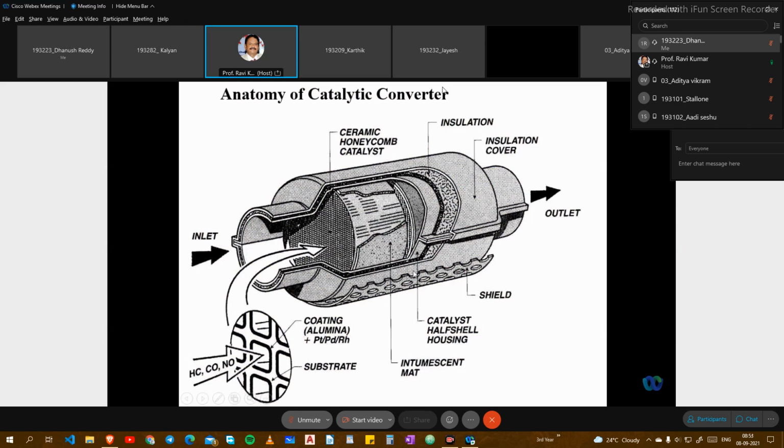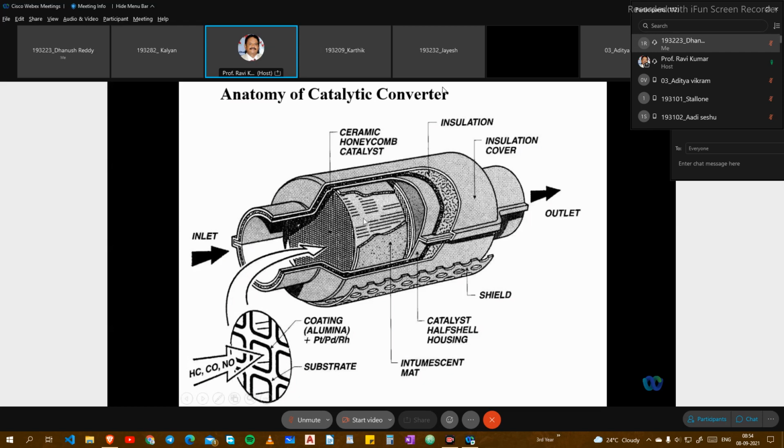And this is called the shield, and this is the shape of the structure of the catalytic converter. You may have this type, maybe a star type; different types of catalytic converters are available. This is one design with a drum shape like a boiler, with the absorption content in the front. When the exhaust gases are exposed to the absorption content, absorption takes place here. After absorption it goes to the mesh again, and these particles are collected here.